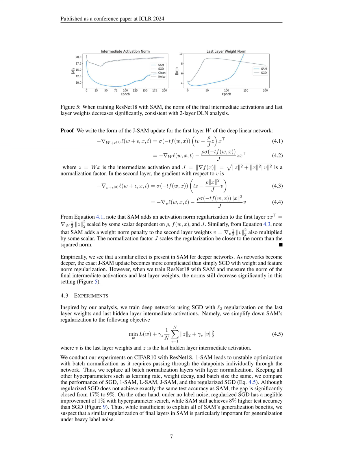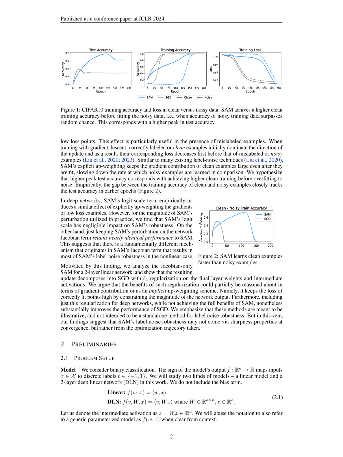Specifically, by perturbing the Jacobian term in JSAM, the update decomposes into SGD with L_2 regularization on the final layer weights and intermediate activations. This regularization helps in keeping the loss of correctly fit points high, by constraining the magnitude of the network output, which in turn leads to improved generalization and performance gains, especially under heavy label noise conditions. The regularization effect of JSAM on the Jacobian term is highlighted as a key mechanism that contributes significantly to SAM's robustness in deep networks, surpassing the impact of explicit reweighting schemes like LSAM.